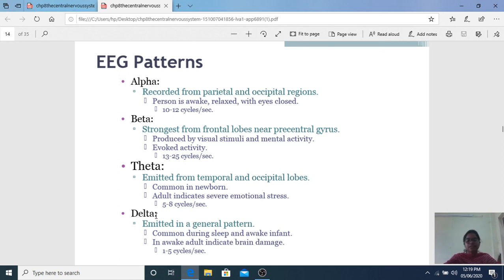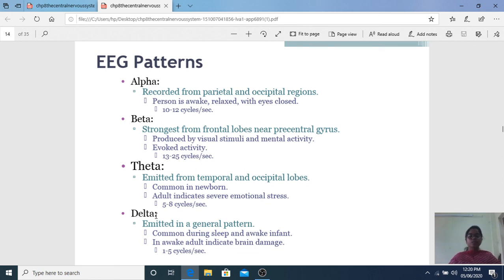Beta waves are more from the frontal lobe because thinking ability, memory, everything is in the frontal lobe. So the person sleeps, but is in a stress mode. You're thinking what is happening. So there is more generation of potential, so more waves are produced, so more waves are stimulated. Evoke the activity.